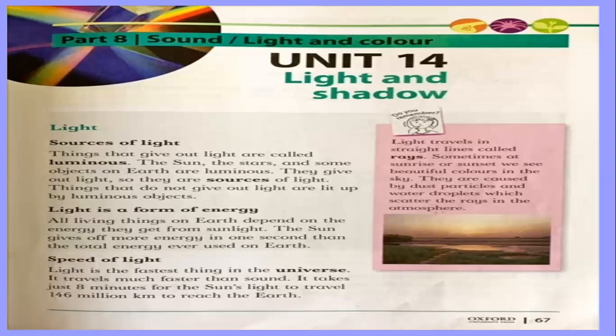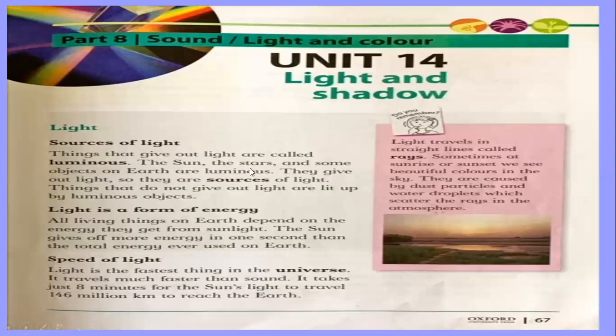As you know, some things give light and some things do not. So the things that give out light are called luminous. This is the word to remember. The sun, the stars, and some objects on earth are luminous. As you know, the sun gives us light and energy. So the sun is luminous. Also the stars give out light, so they are luminous.